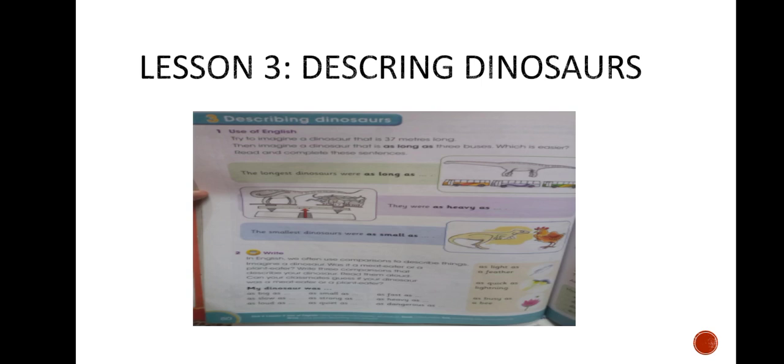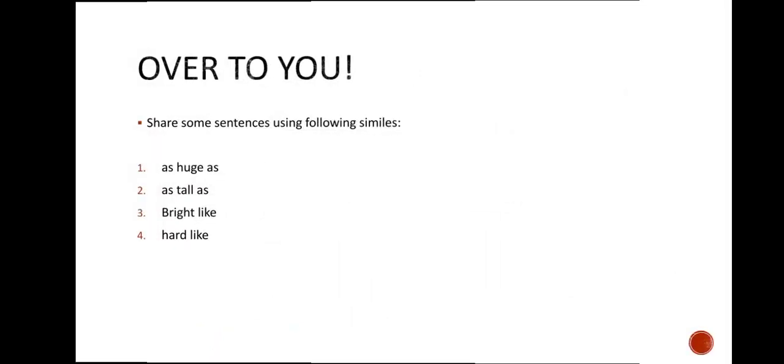The longest dinosaurs were as big as 3 buses. Picture 2, they were as heavy as 17 elephants. And number 3, the smallest dinosaurs were as small as a hen. So over to you. Now you are going to share some sentences using the following similes, and the similes are as huge as, tall as, bright like, and hard like.